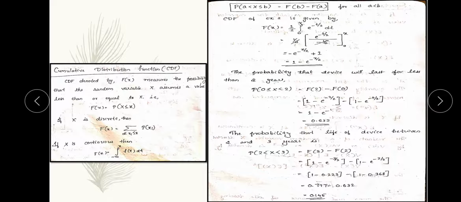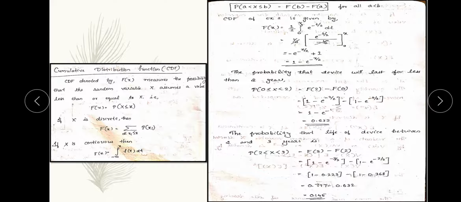So it will be 1 minus e to the power minus 2 divided by 2, minus 1 minus e to the power 0 divided by 2. This will be 1 minus e to the power minus 1, since minus 2 divided by 2 is minus 1. We can easily tell that the value of 1 minus e to the power minus 1 is 0.632. So 0.632 is the probability of the device lasting less than 2 years.